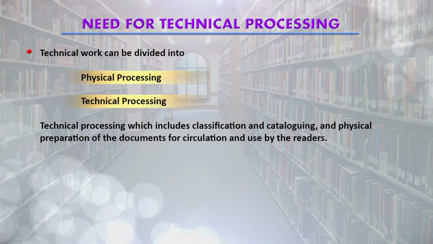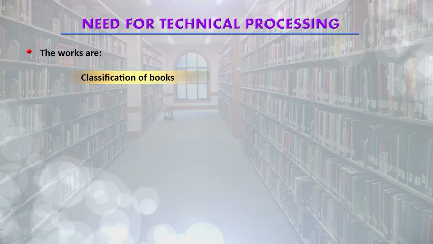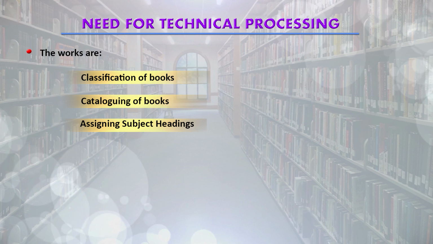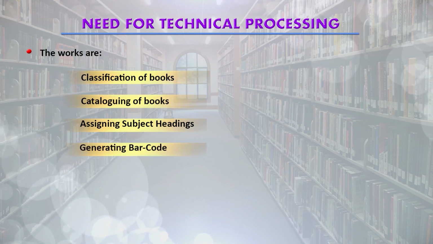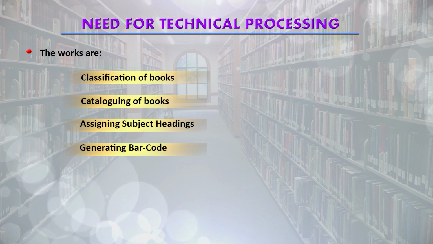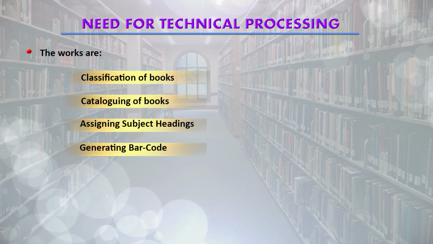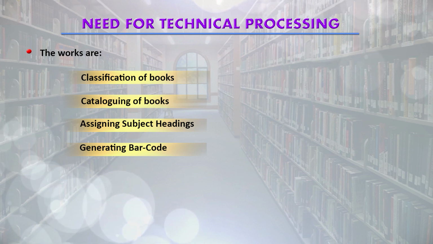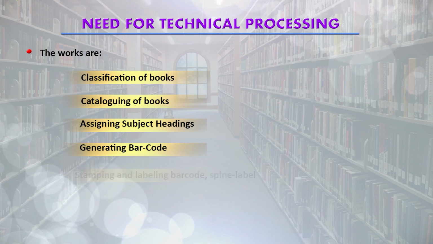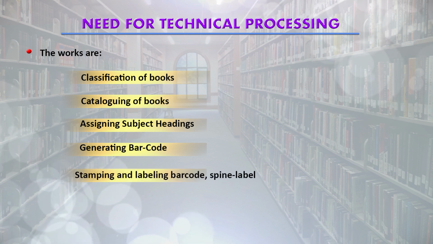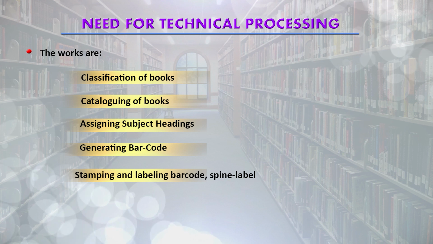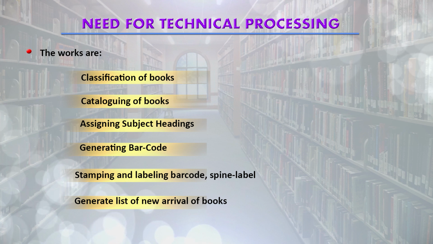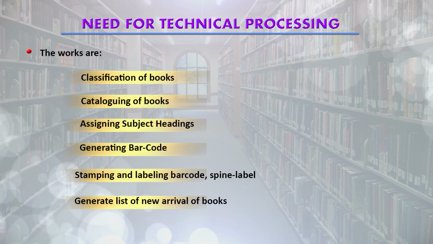The main work of this section includes classification of books, cataloging of books, assigning subject headings, generating barcodes if the library is using barcode for circulation, or generating RFID and pasting RFID tags if the library is using RFID, stamping and labeling barcode, spine label, etc. Generating a list of new arrivals of books is also a function of this technical section.